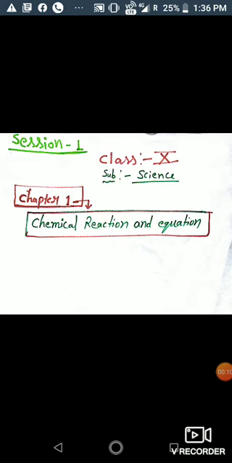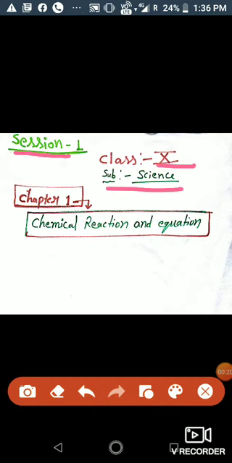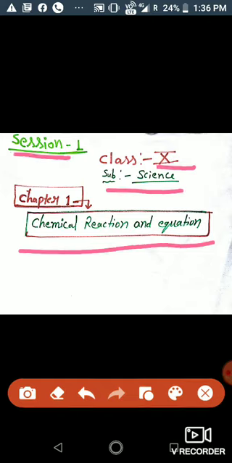Today we will start the first chapter of science subject of class 10th. So this is session first, class 10th, subject science, and the name of the chapter is chemical reaction and equation. So let's start.